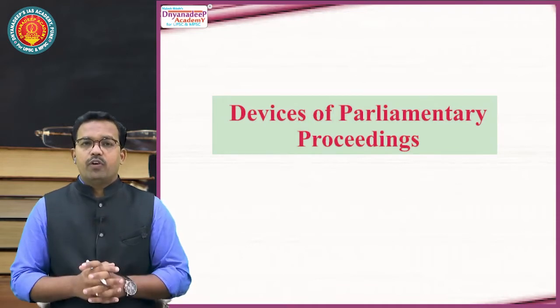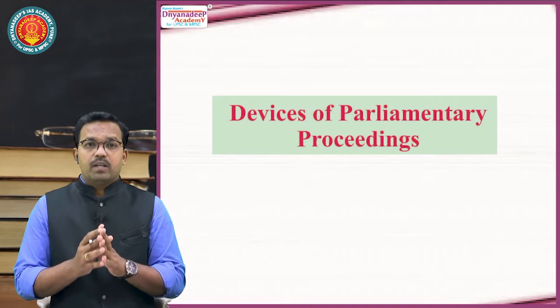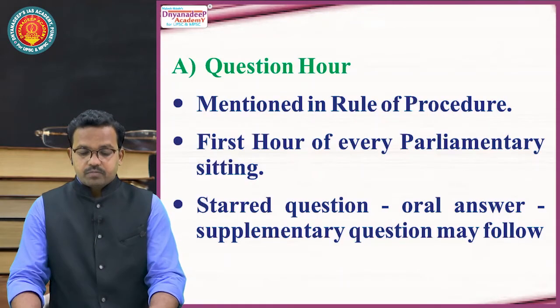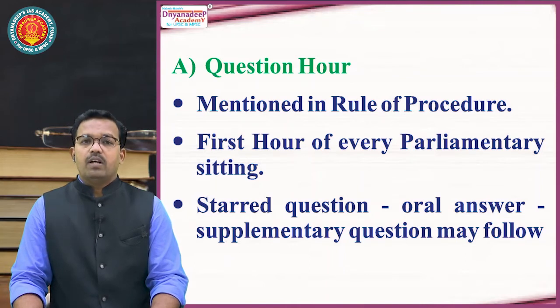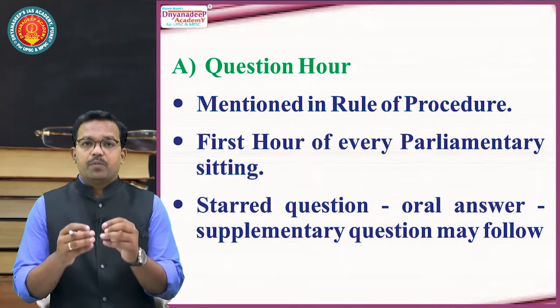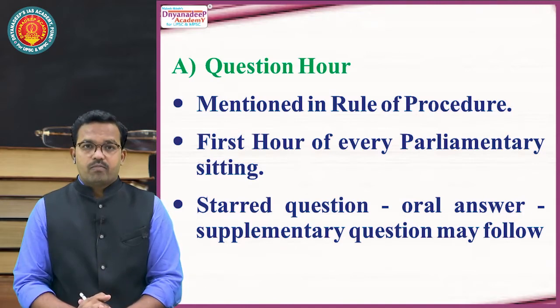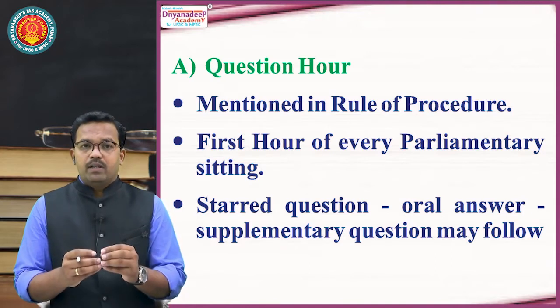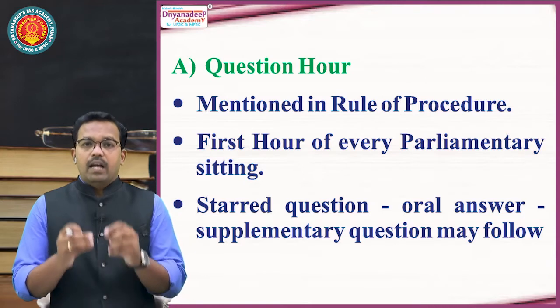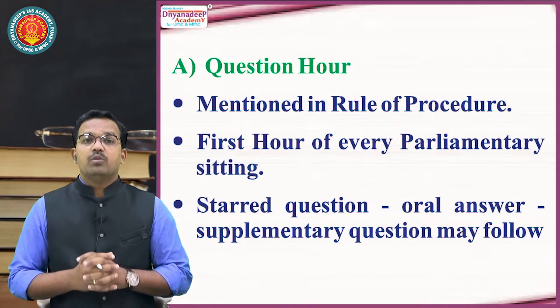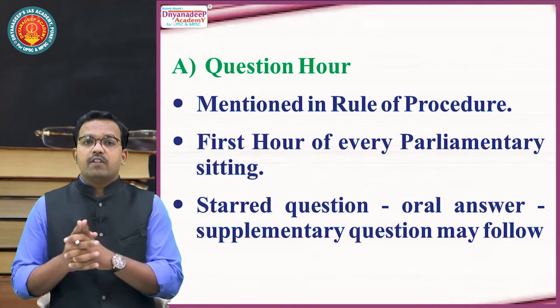So now we'll go through all these devices of parliamentary proceeding in a very simple and lucid manner. Now the first important hour of the parliamentary proceeding, in Lok Sabha and Rajya Sabha, is Question Hour. Every member of Parliament has the right to ask questions to the Prime Minister and Council of Ministers.